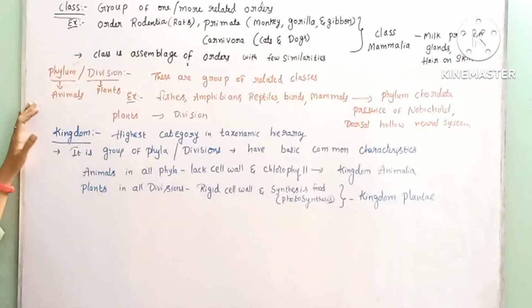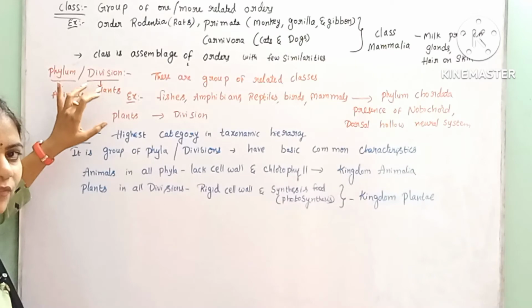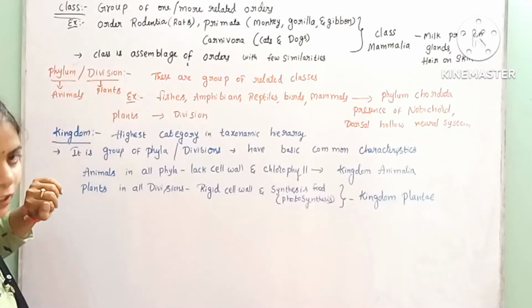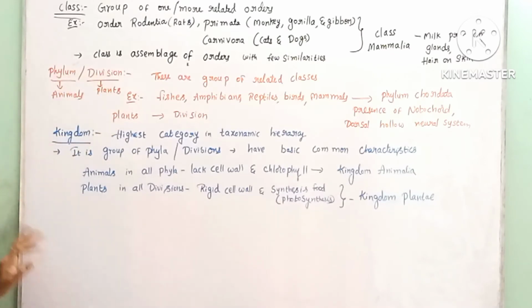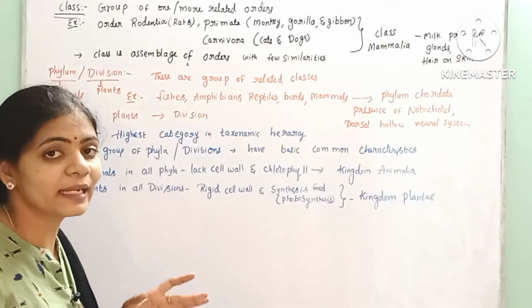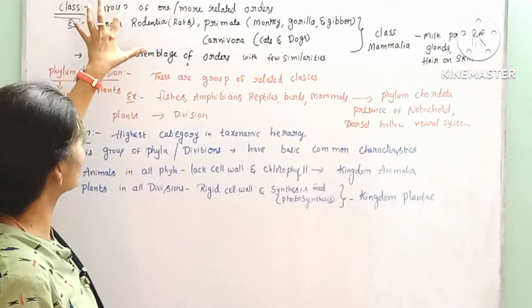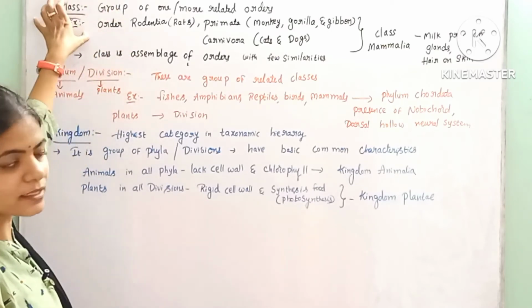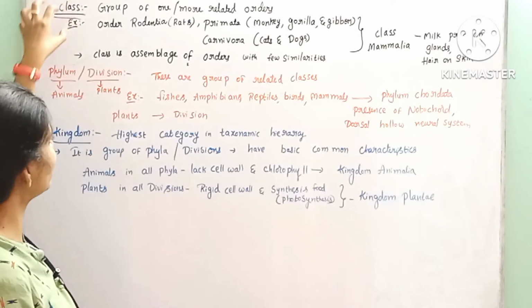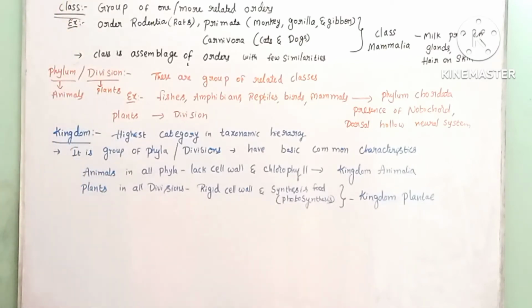And the next one is a phylum or division. In the case of animals, it is called a phylum. In the case of plants, it is called a division. We need to remember it. And what is a phylum or division? These are a group of related classes. So if related orders are combined, it is called a class. If related classes are combined, then it gives the phylum or division.